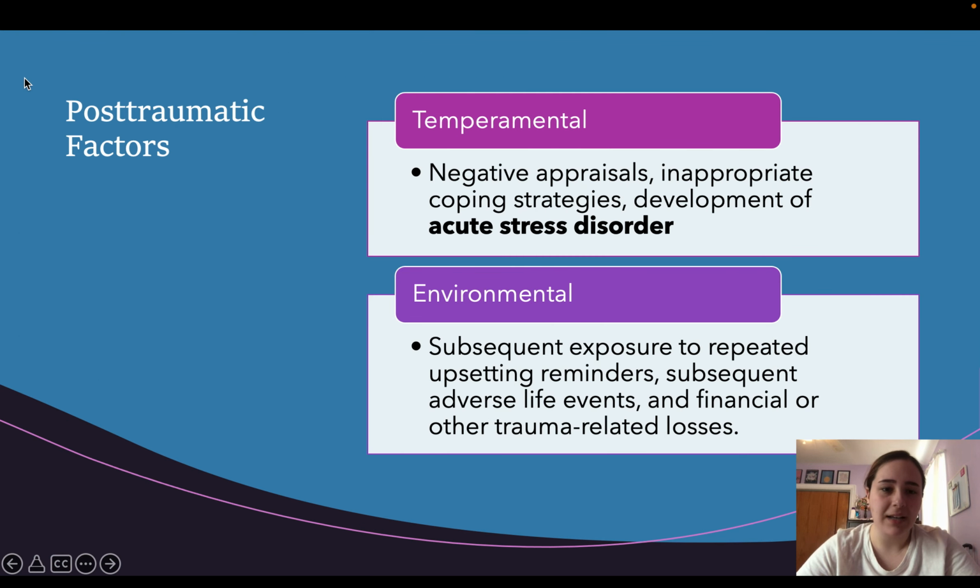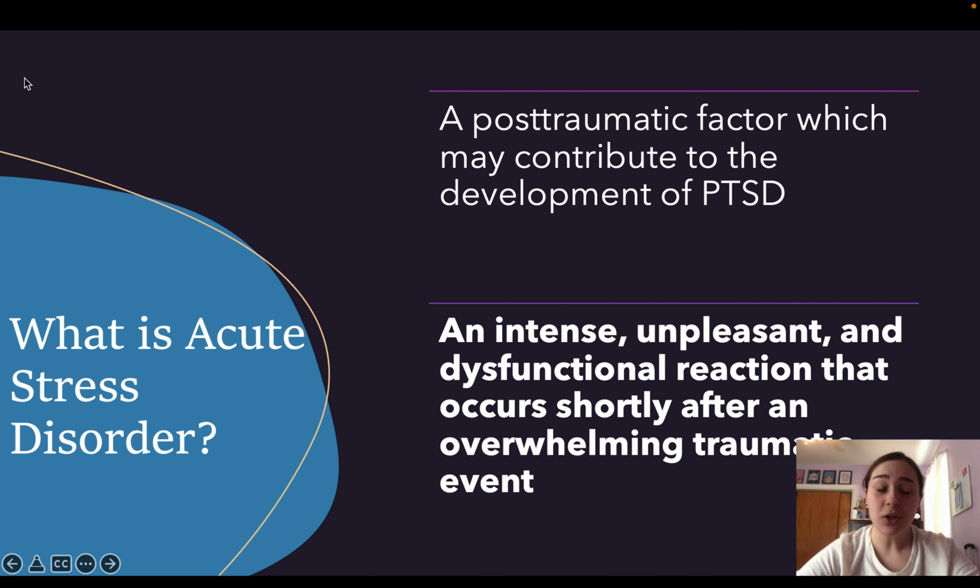What about post-traumatic factors? These really come down to temperamental and environmental factors. Temperamental factors include negative appraisals, inappropriate coping strategies, and development of acute stress disorder, which we will discuss in the next slide. Environmental factors include subsequent exposure to repeated upsetting reminders, subsequent adverse life events, and financial or other trauma-related losses. What is acute stress disorder?